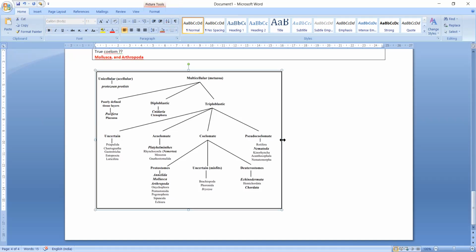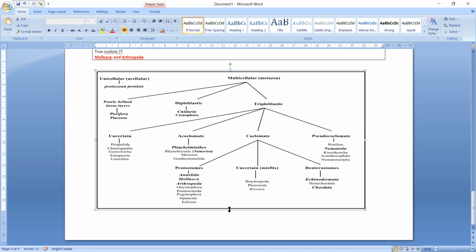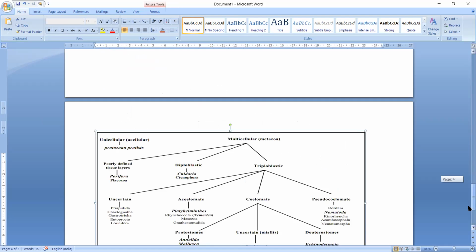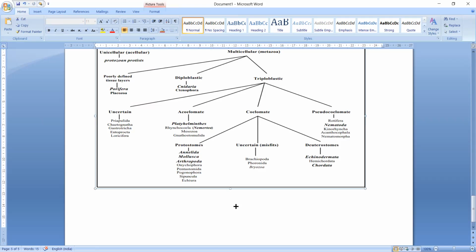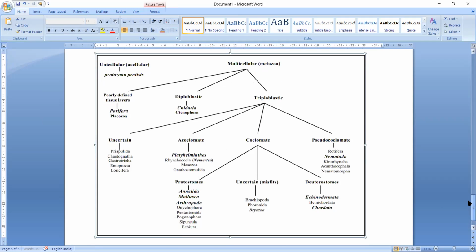Now how do we use what we have studied for classification? In this part, kingdom Animalia we divided into Parazoa, Mesozoa, and Metazoa. And Metazoa were further divided into Diploblastic and Triploblastic, and Triploblastic were classified into Acoelomata, Coelomata, and Pseudocoelomata. We have seen this earlier. Then Acoelomata are Platyhelminthes and Rhynchocoela, and Coelomata are Protostomia and Deuterostomia.